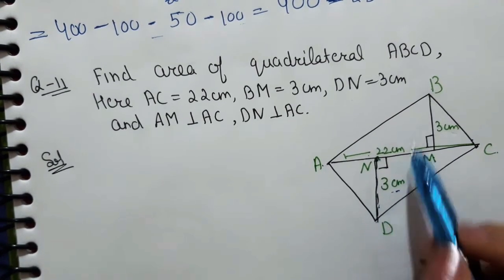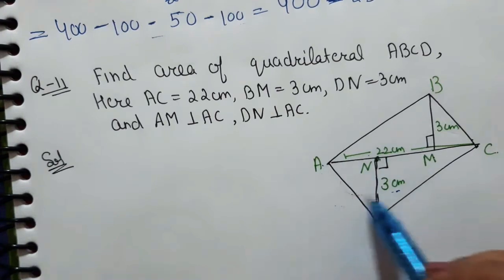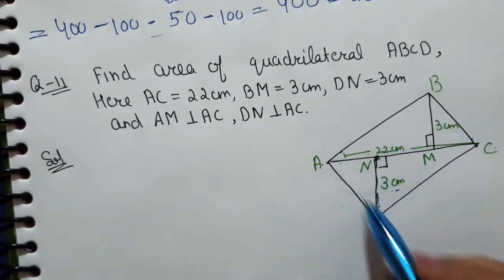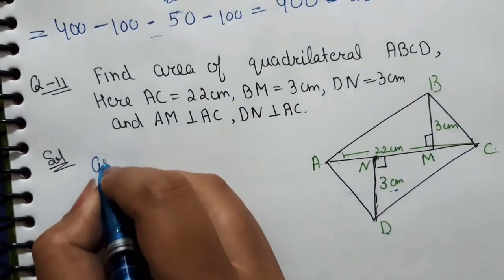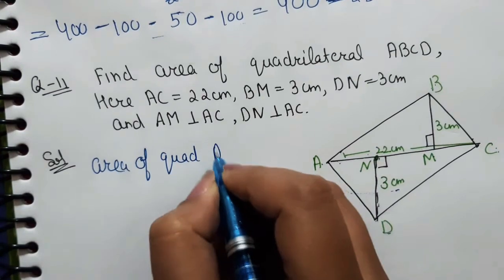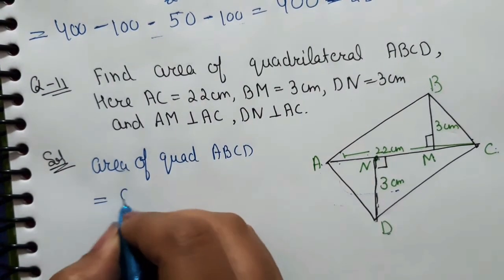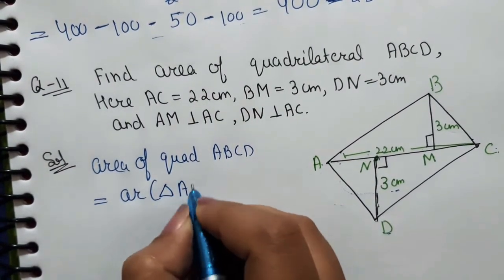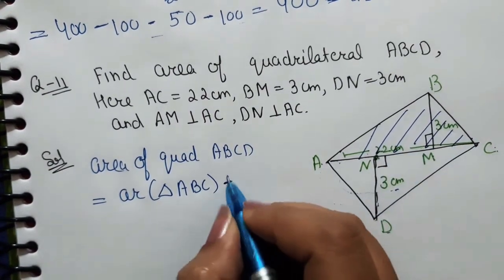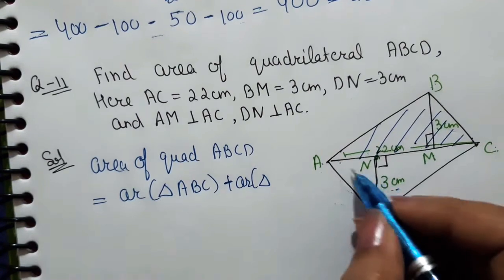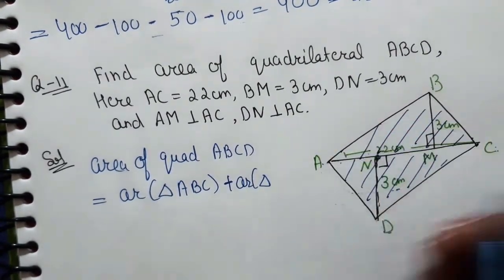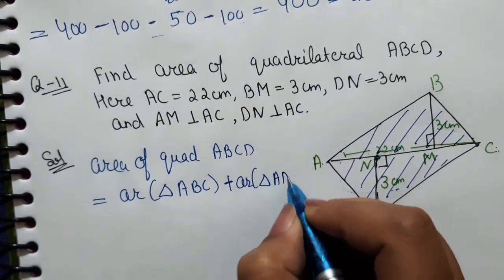So as you can clearly see, to find the area of this quadrilateral, can we add the areas of these two triangles ABC and ADC? So clearly the area of quadrilateral ABCD is equal to the area of triangle ABC, this triangle, plus the area of triangle ADC, because if we add these two triangles then we will get the complete area of the quadrilateral.